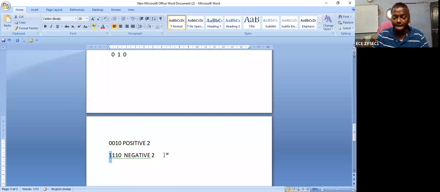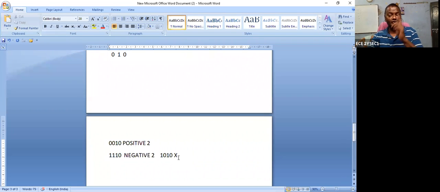But don't write negative 2 as, so Madhava sir said that MSB is equal to 1 and the 2 can be represented as 1. This is not negative 2. This is absolutely wrong. This is the negative 2, but this is not negative 2. So please remember, I repeat, a negative number stands for the 2's complement of the original value. A negative number is always in 2's complement.